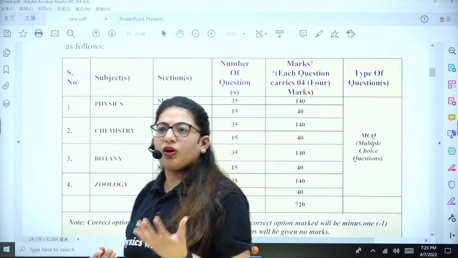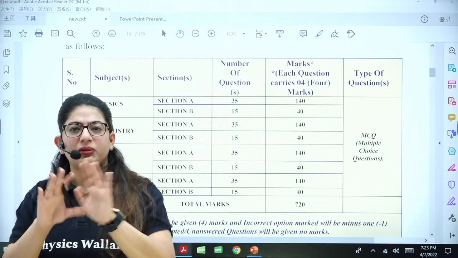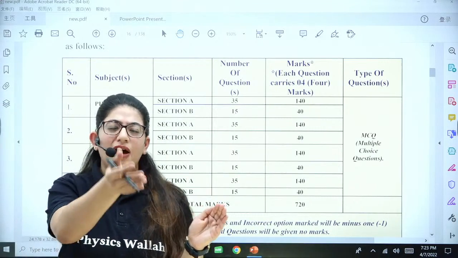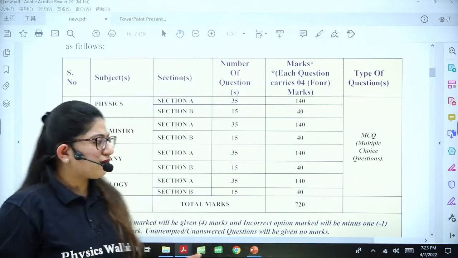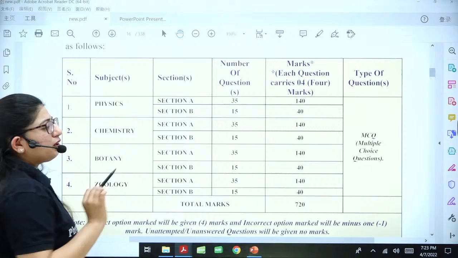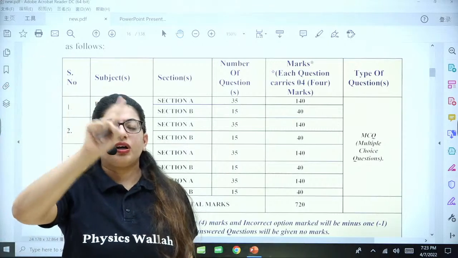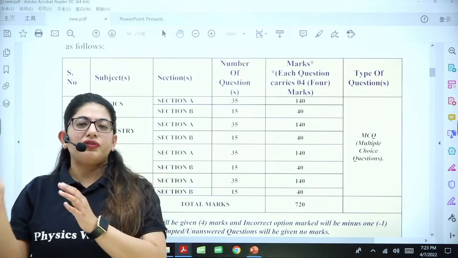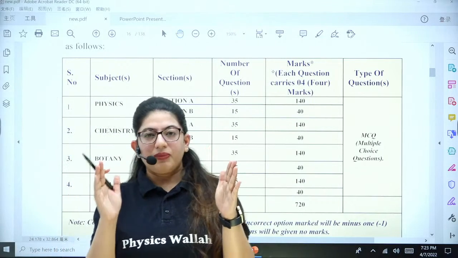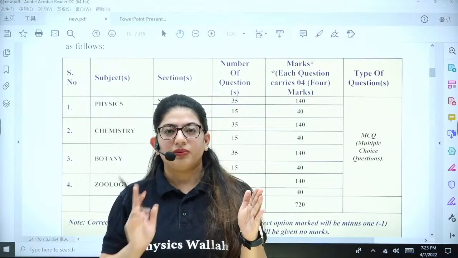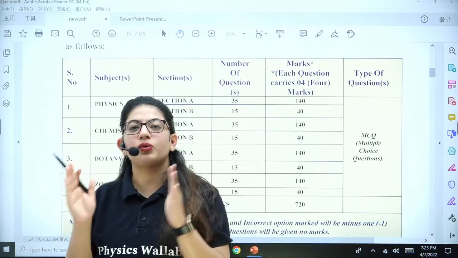The computer will pick the first 10 questions. For example, there are questions 1 to 15 and I have solved 1 to 11. My 11th question will not be included there. My questions 1, 2, 3, 4, 5, 6, 7, 8, 9, 10 will be included.